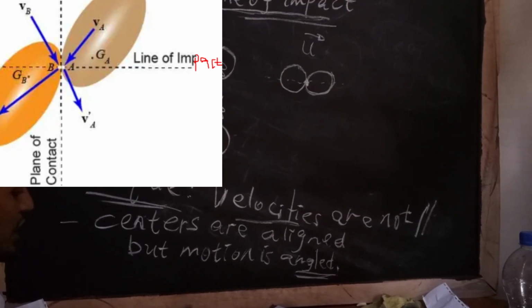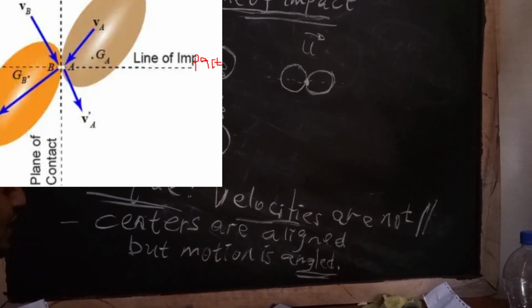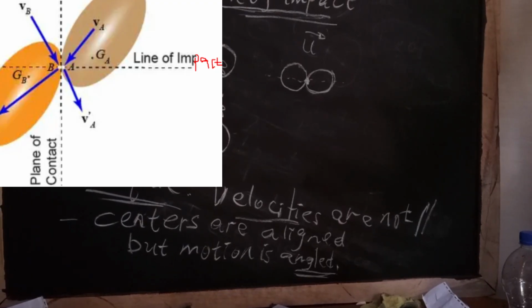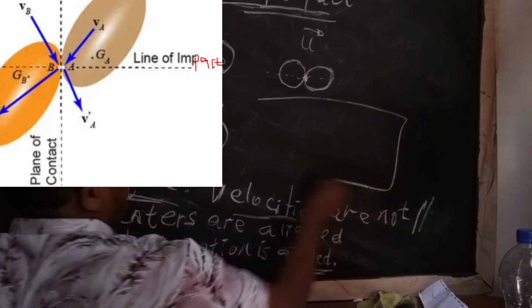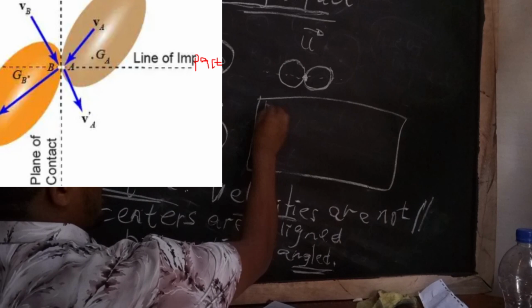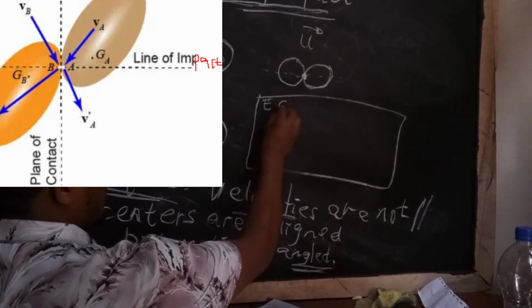When you deal with the eccentric impact, the line of impact does not pass through the center of mass. We have seen this before also.